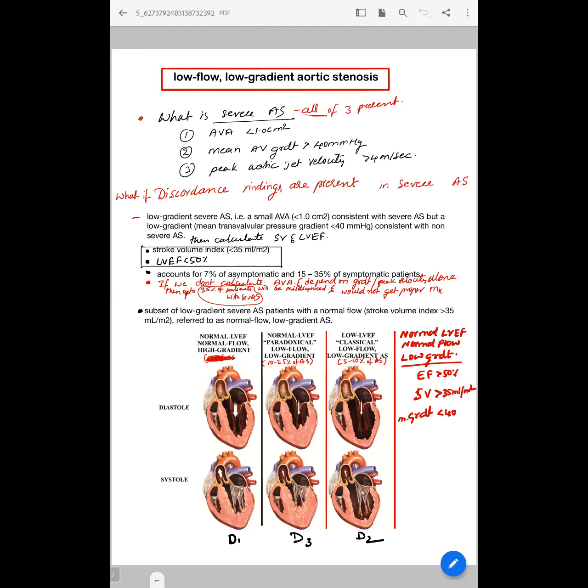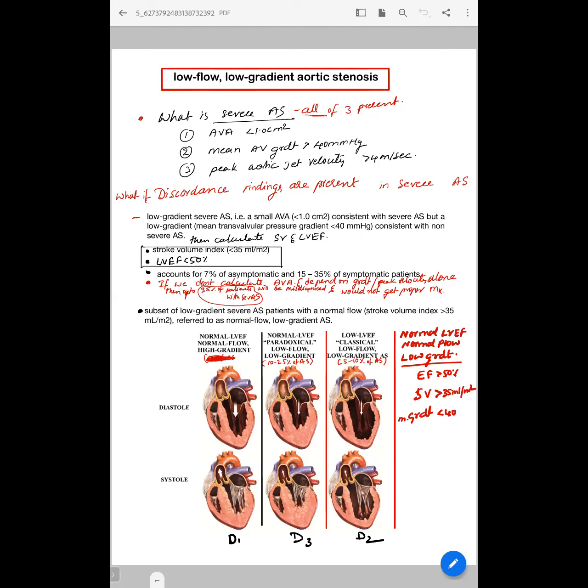See, the normal flow low gradient group is one group where you actually have misdiagnosis more often, for the reasons you said. One is that they fall in that 0.8 to 1 category. The way it is calculated, there is an inherent discrepancy, which that paper also says.